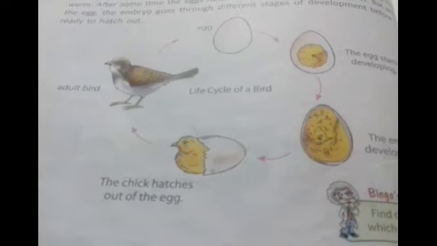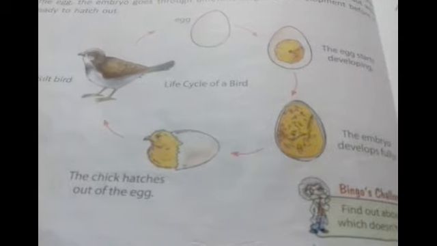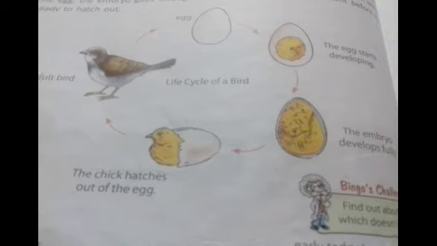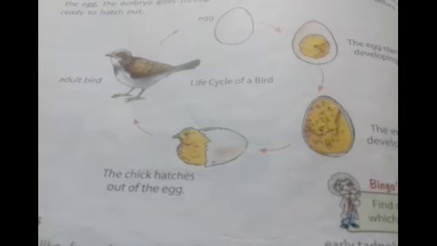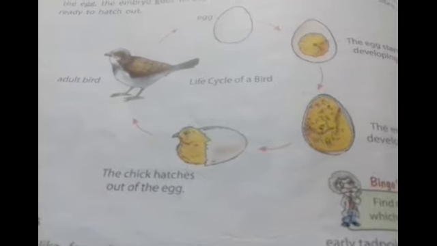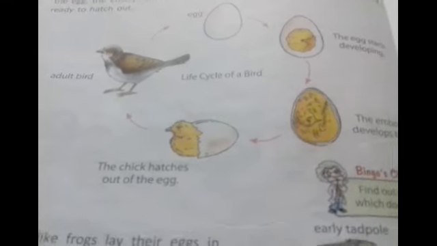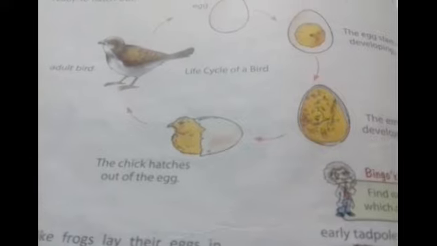First, here you can see one egg. The egg starts developing and the embryo develops fully. The chick hatches out of the egg and the adult bird comes out. That is the process of the life cycle of a bird. In higher classes you will study all these life cycles in depth.